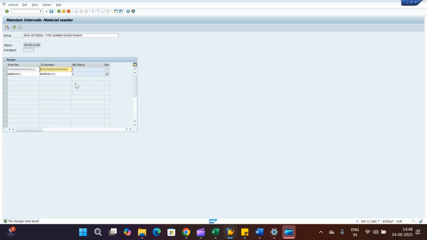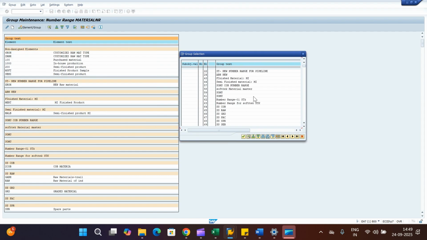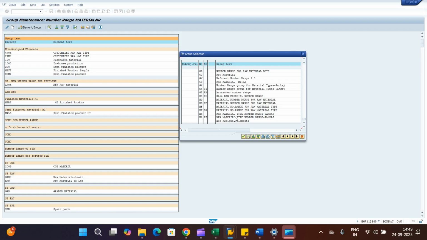Up to this step we have just saved the number ranges. We have not assigned these number ranges to our material type. So to assign the number ranges to our material type, go back one time. Here you can see Non-assigned Elements, which means your material type has not been assigned to any of the number ranges, and our material type is 6ROH. So click on the material type and then click on Assign Element Group. Once you click on Assign Element Group, search for the number range that you recently created. If you scroll down to the right, you will see this number range, raw material type number range for Pankaj.